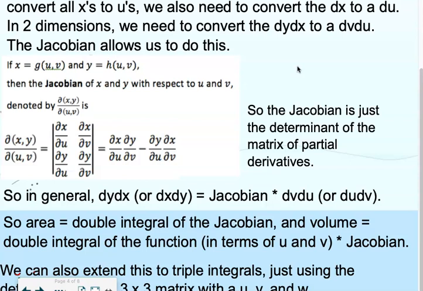So how do you calculate the Jacobian? It's the determinant of the matrix of partial derivatives. You've got x in terms of u and v, and y in terms of u and v, and you find dx du, dx dv, dy du, dy dv, and take the determinant of the matrix. So multiply down, subtract, multiply up. That gives you what's called the Jacobian.